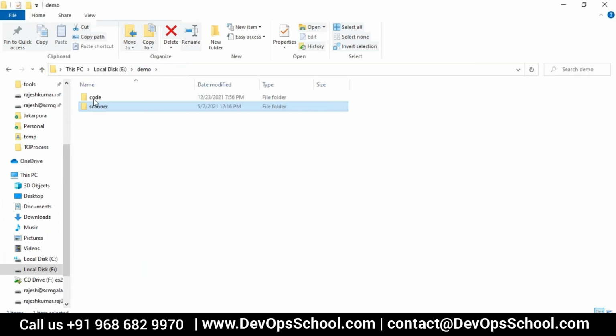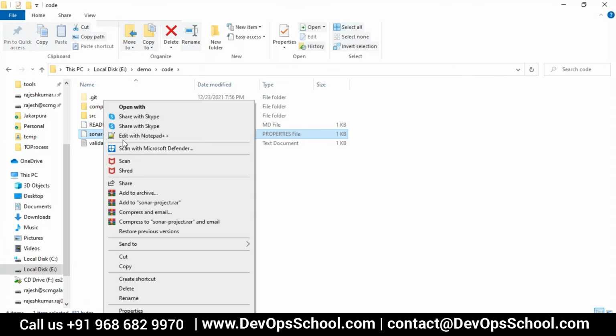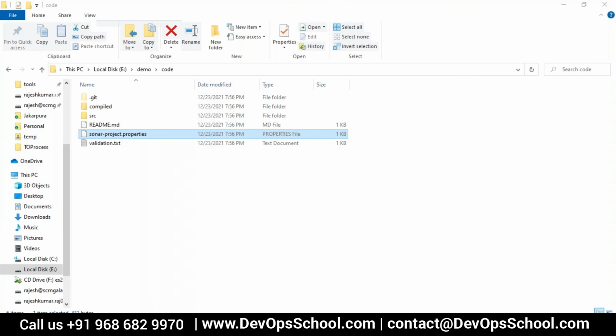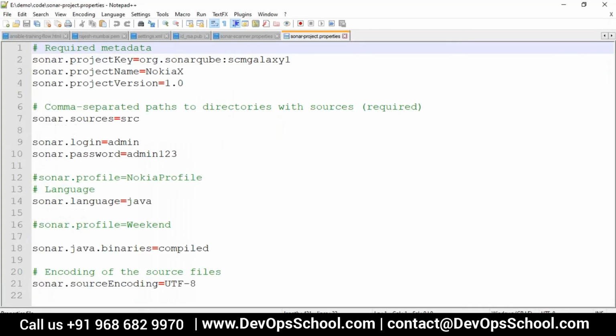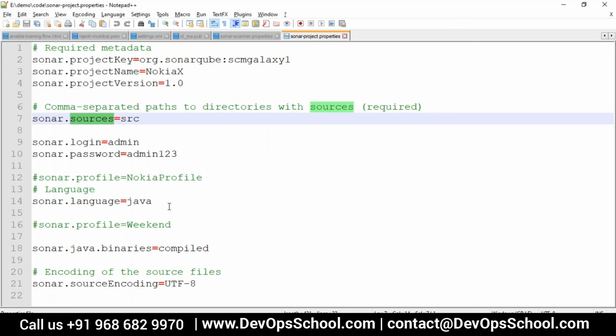I want to show you the code. So here, the project property file, and you need to modify it. You need to have that file actually if you are running manually. In Maven and Gradle, this file gets generated dynamically. So what is this? These are the required metadata. Where is the source code? SRC. This is the metadata. The source code will be read here. Where is the binary?